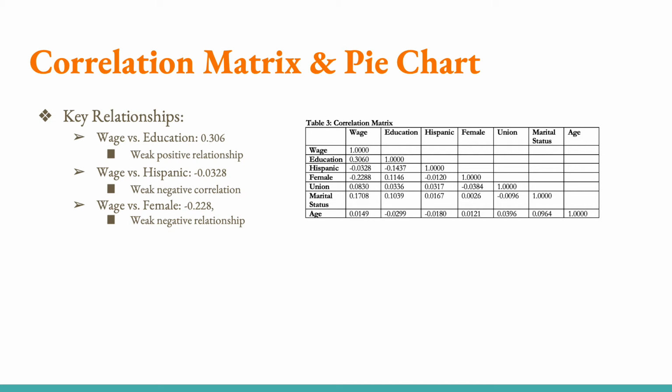The relationship between wage and education has a correlation coefficient of 0.306, which depicts a weak yet positive relationship, which is consistent with our expectations. The relationship between wage and Hispanic has a correlation coefficient of negative 0.0328, which depicts a weak and negative relationship. Additionally, wage versus female has a correlation coefficient of negative 0.228, which also represents a weak and negative relationship. The finding of these 2 relationships are also consistent with our expectations.